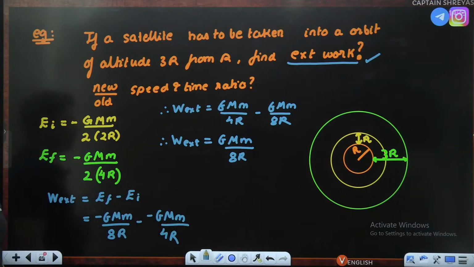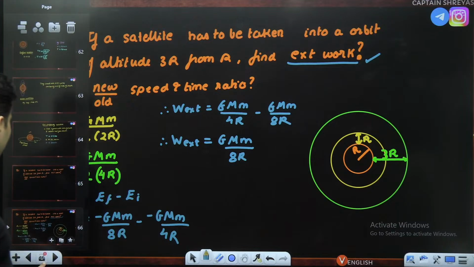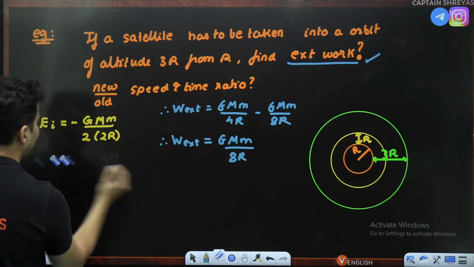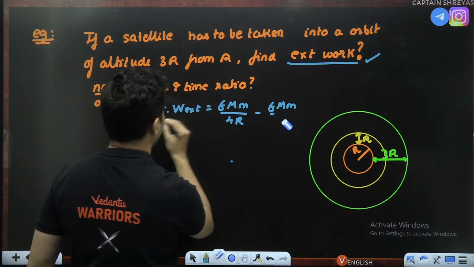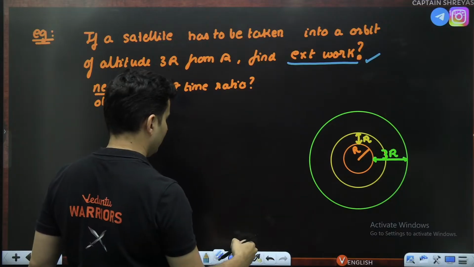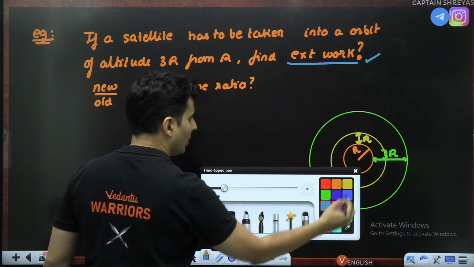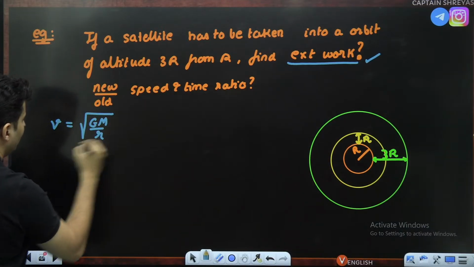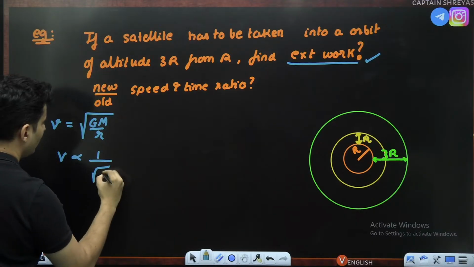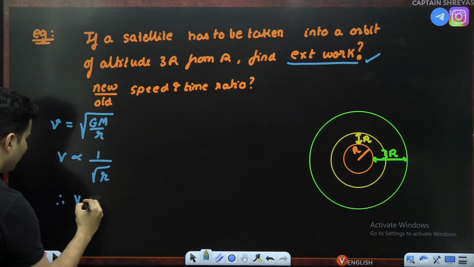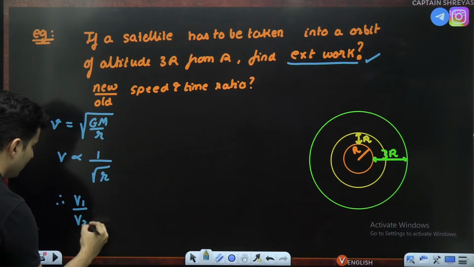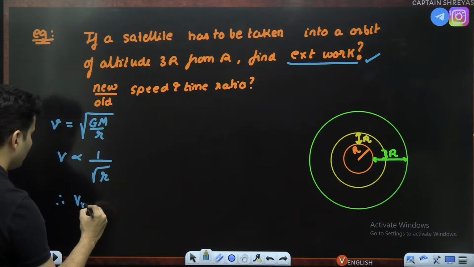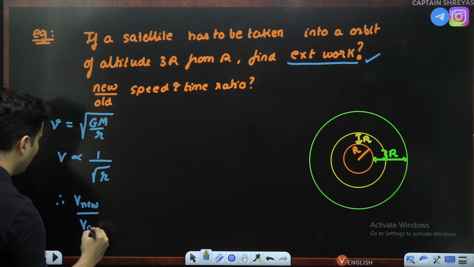Okay. Next part. Next part of the problem. It says that you have to find the ratio of the speeds and all of that and the time period. Okay, let's do that. See, when you talk about speed ratio, speed is root of GM by r. Rather, speed is inversely proportional to root of r. Therefore, speed of the first time versus the second time, or I think new upon old is asked. So new upon old speed is asked.